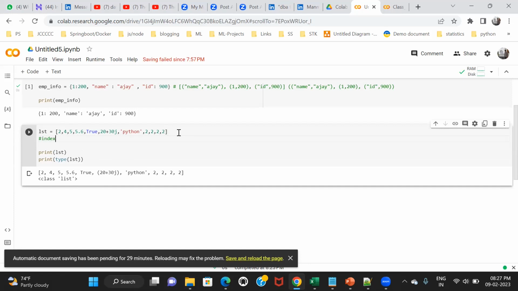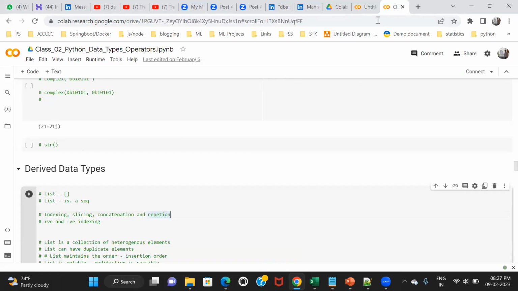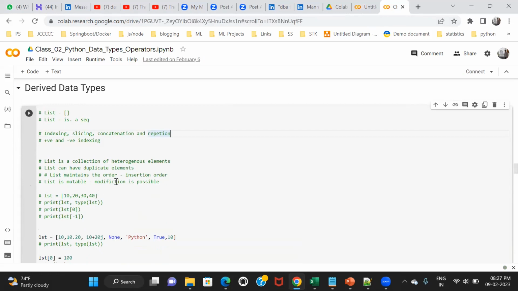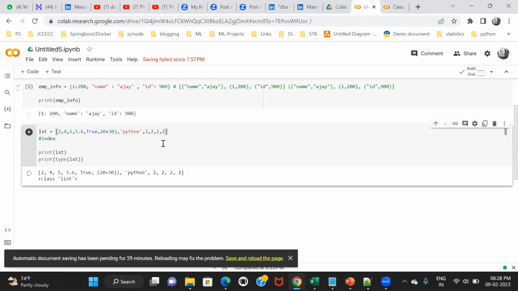What is index? As I told you, list maintains the insertion order. This is the fundamental concept. List maintains the order. So each data, whatever you're adding in the list, has some internal position. For example, let me simplify this. Let me take a simple list: 2, 4, 5, 10.